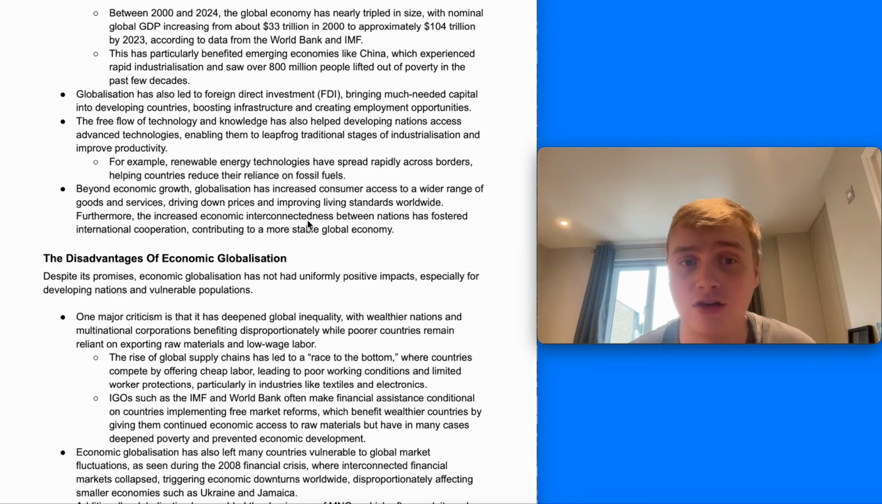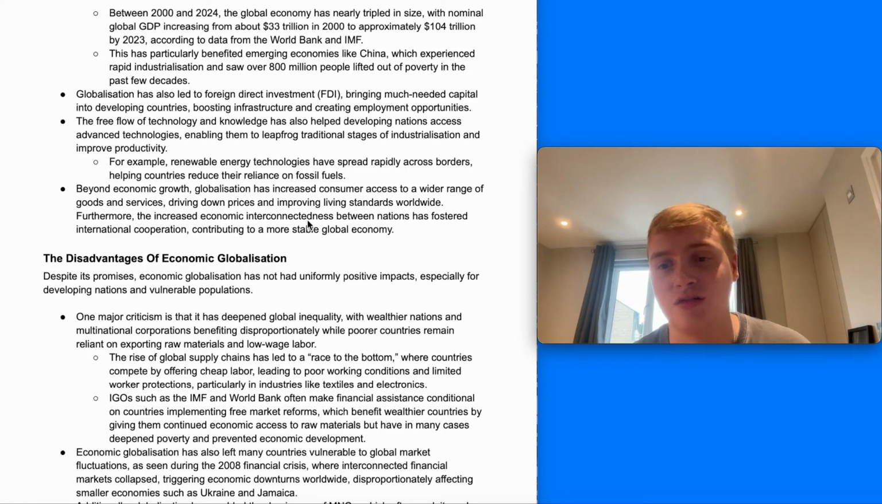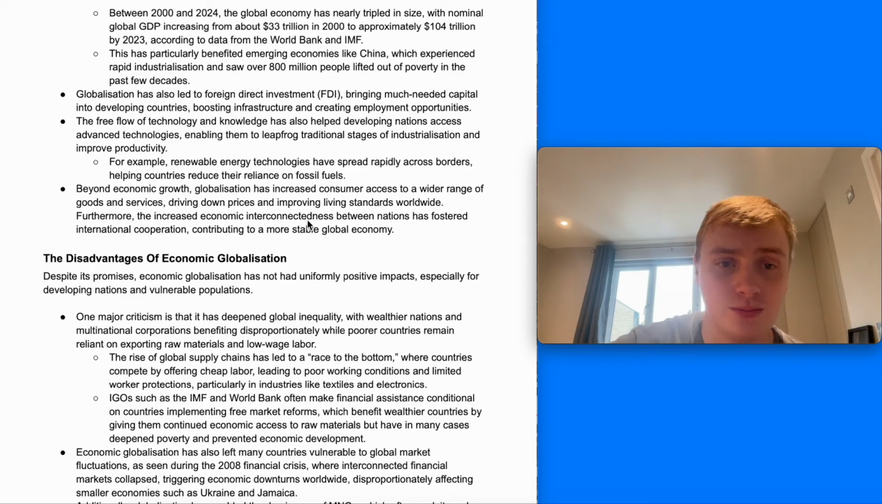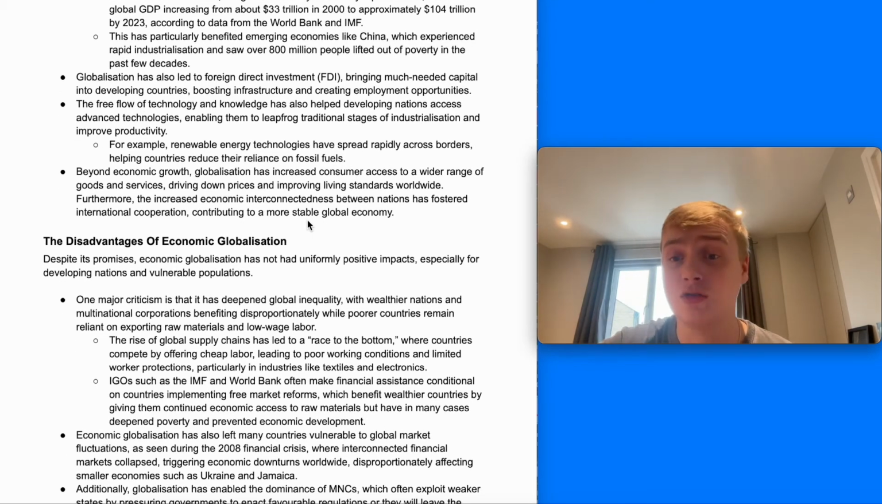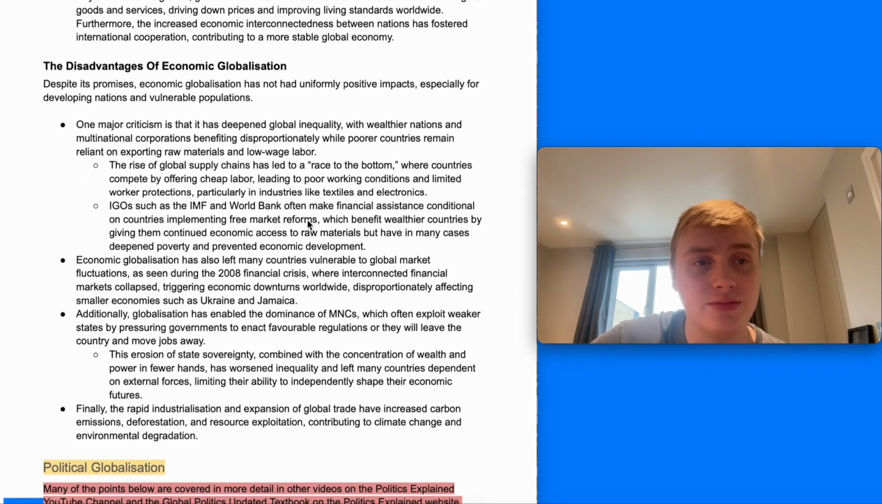And another example of that is renewable energy, which has spread rapidly across borders, helping countries reduce their reliance on fossil fuels. And of course, beyond economic growth and those benefits in terms of reducing poverty, globalization has increased consumer access to a wider range of goods and services, driving down prices and improving living standards worldwide.